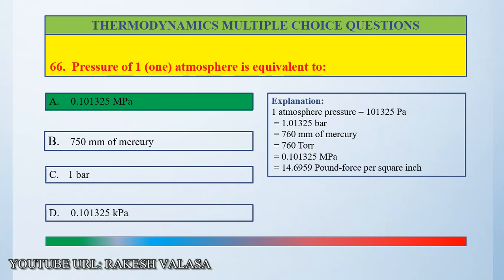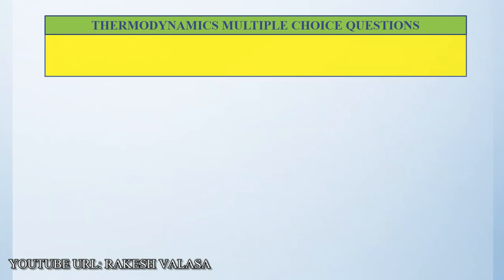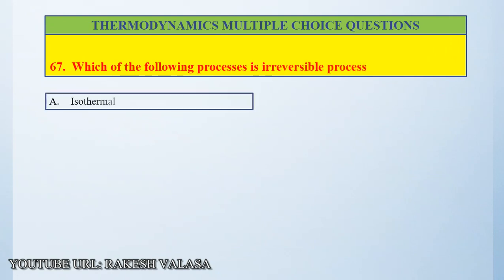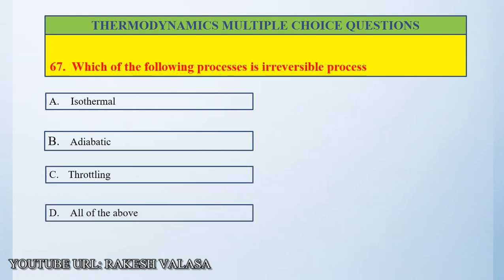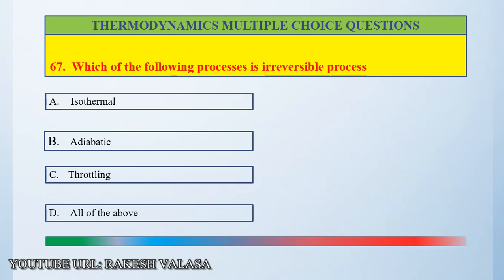0.101325 megapascal. Question number 67. Which of the following processes is irreversible process? Option A isothermal, option B adiabatic, option C throttling, option D all of the above. The correct answer is option C, throttling. Let us see the explanation.